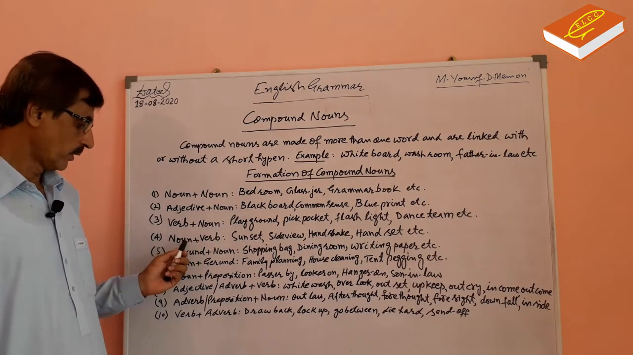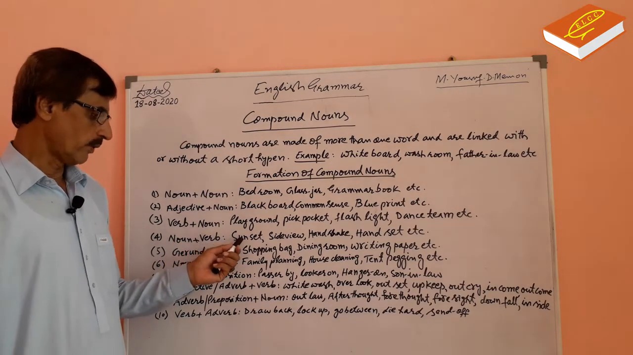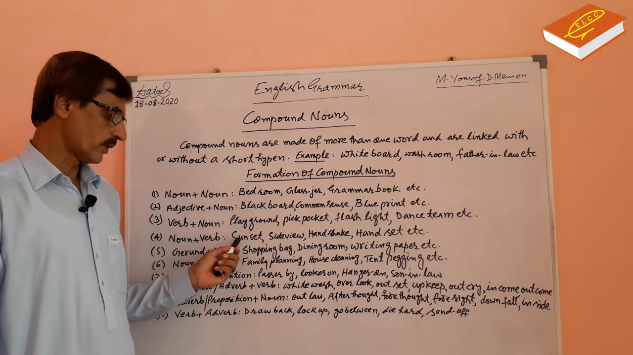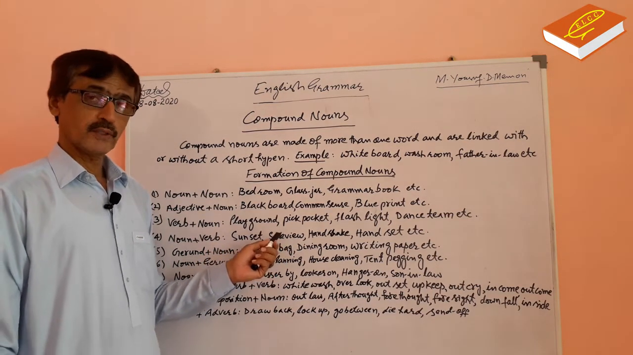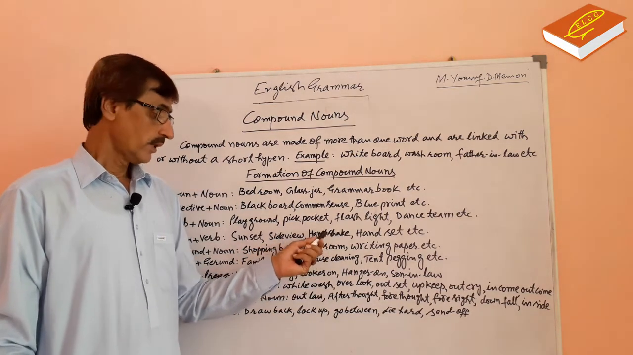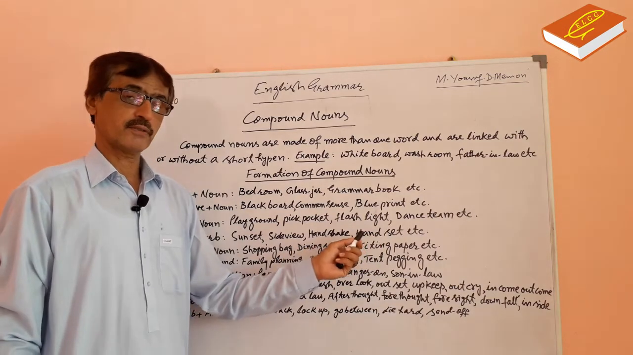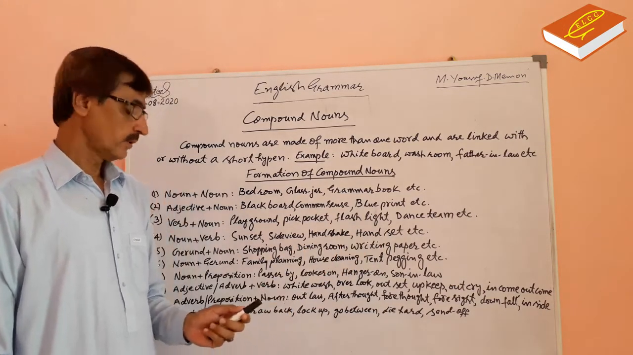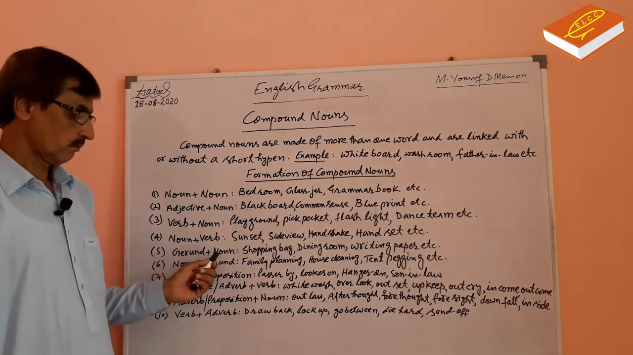And number four, noun plus verb. Sunset. Sun is a noun. Set is a verb. Sightview. Sight is a noun. View is a verb. Handshake. Hand is a noun. Shake is a verb. Handset. Hand is a noun. Set is a verb.